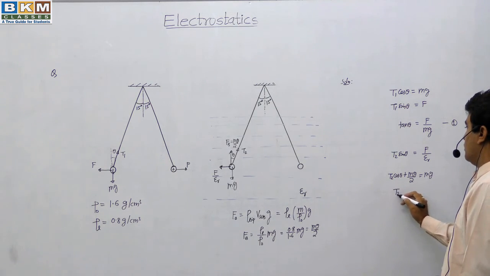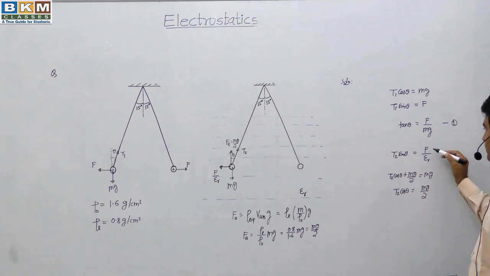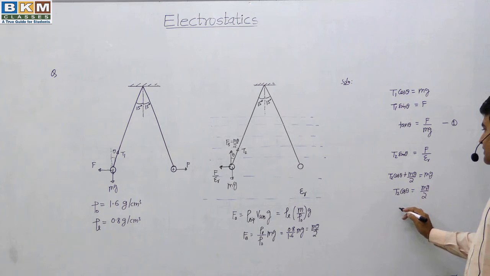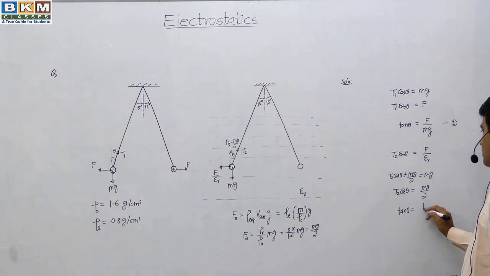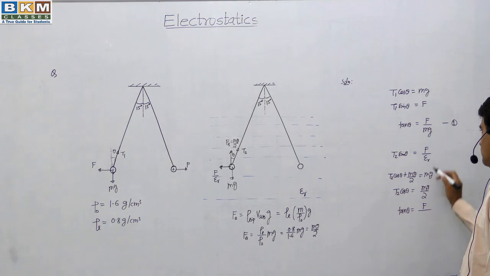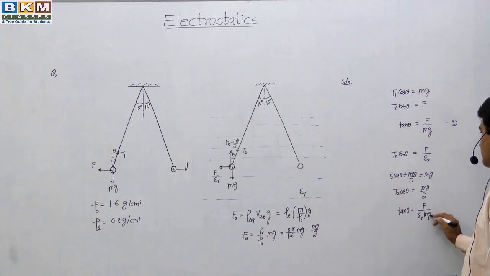That means T2 cos theta is equal to mg by 2. Now dividing this by this, we will get tan theta as F by epsilon r mg into 2.